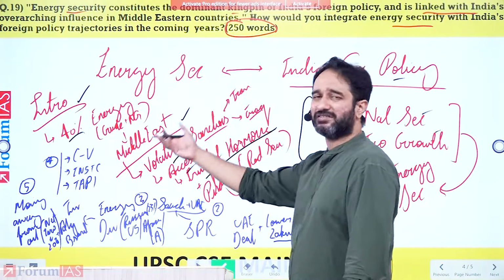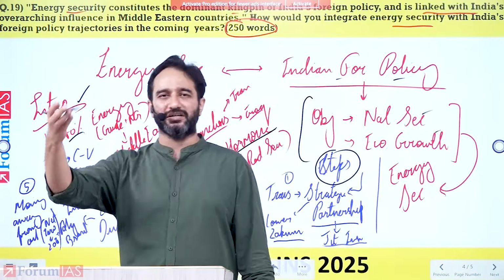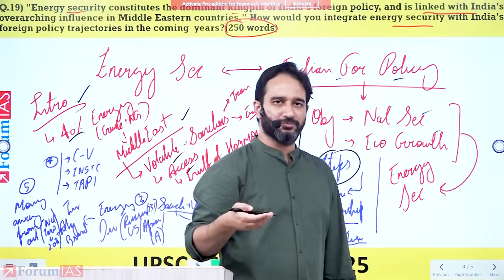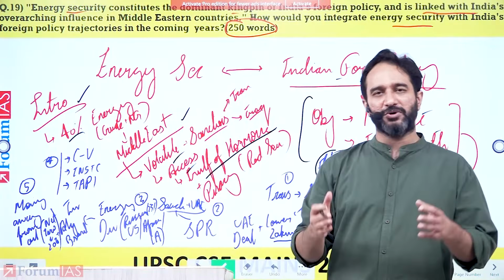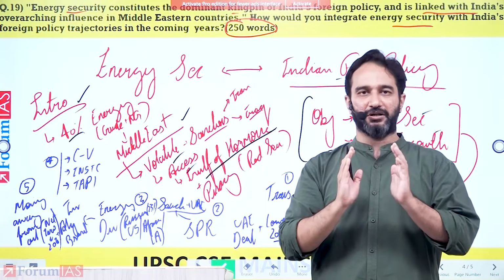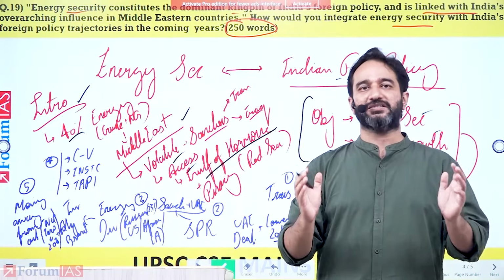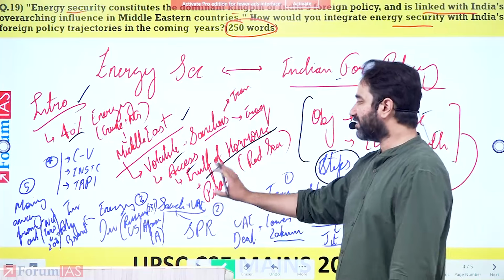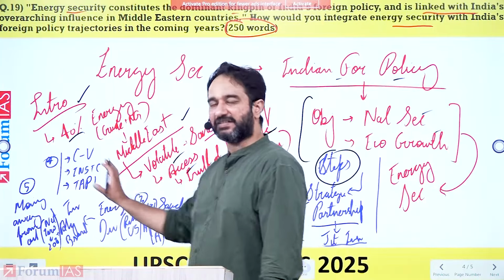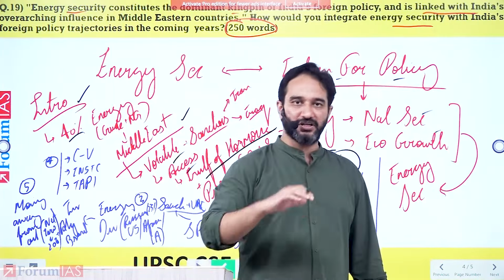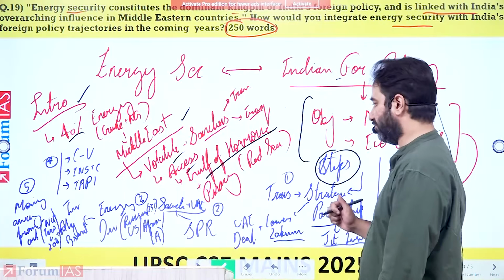You can also highlight various other points. Like India has also started ethanol blending. So that also becomes a point. So you need to make sure that keeping the word limit in mind, you make your answers comprehensive rather than elaborative. Do not over-explain any point. Just highlight the basics of each of the points. Comprehensive rather than elaborative in that context.